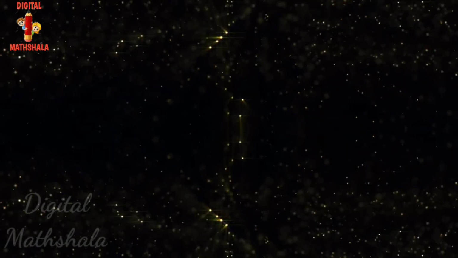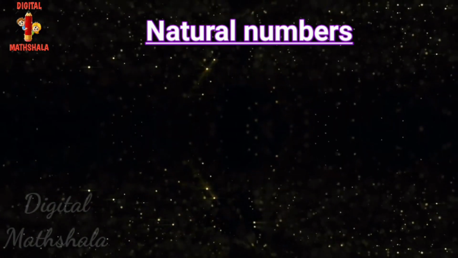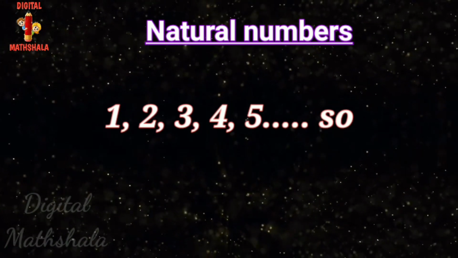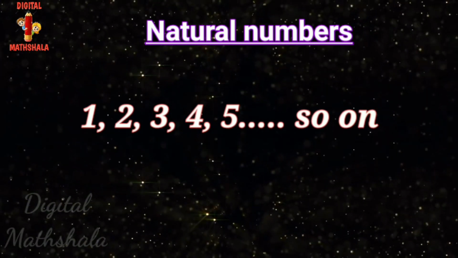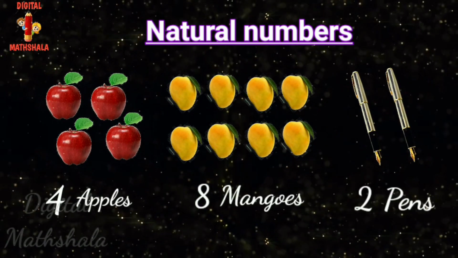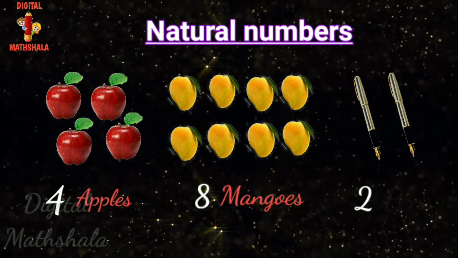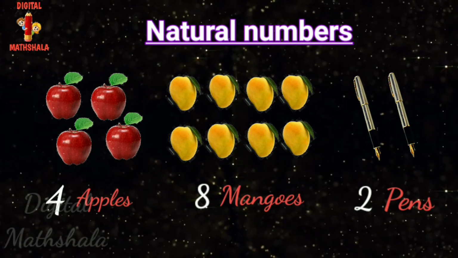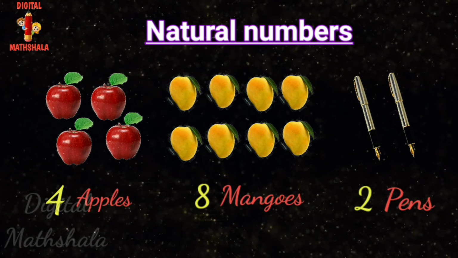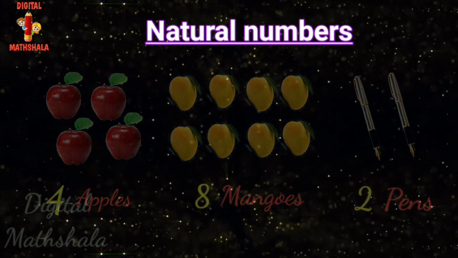Now we will start our topic, that is natural numbers. From our childhood, we are using numbers 1, 2, 3, 4, 5 and so on to count and calculate. For example, 4 apples, 8 mangoes, 2 pens, etc. Here, apples, mangoes, pens are objects and 4, 8, 2, etc. indicate the quantities of these objects.